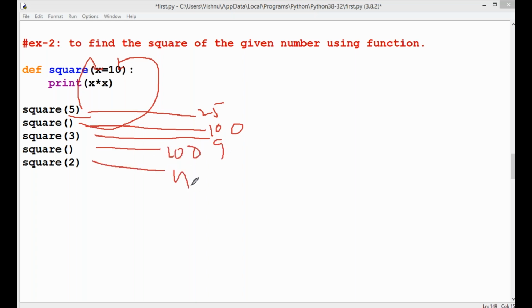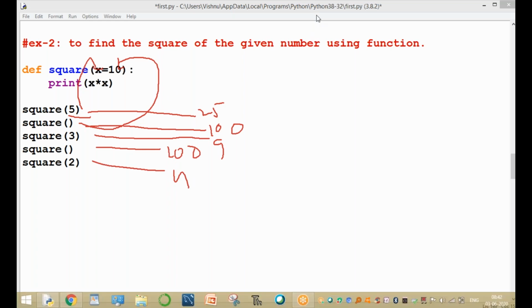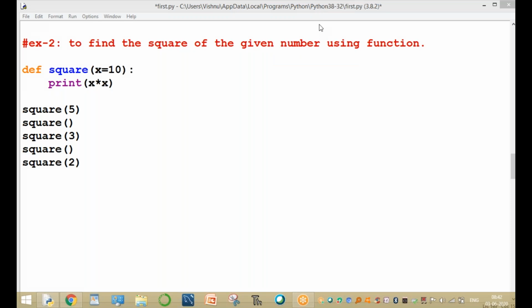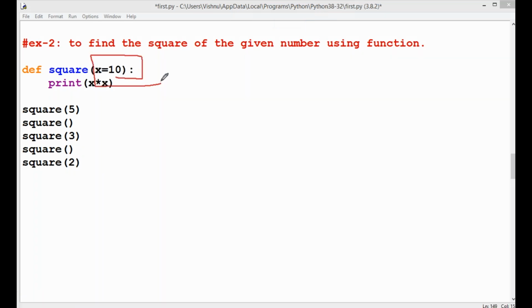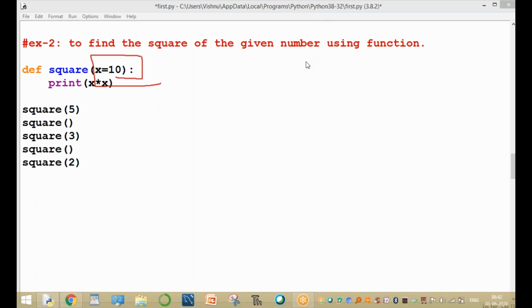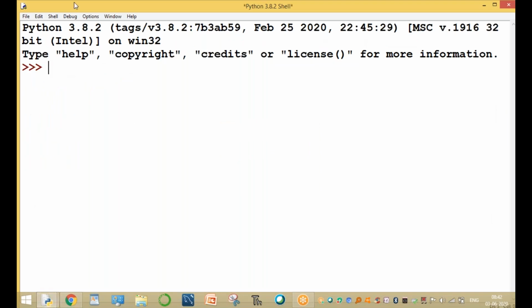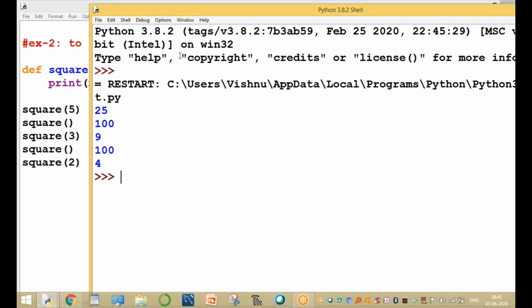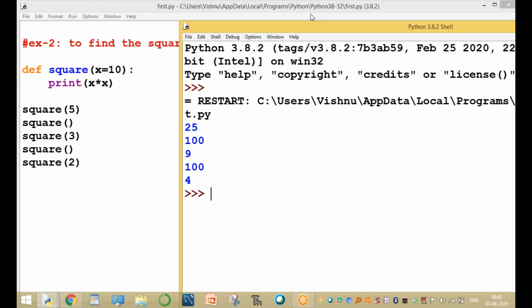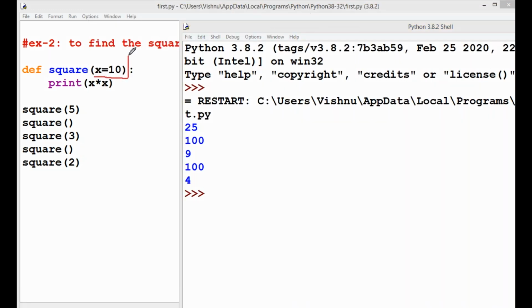If you are providing the value, then it will take that value. If you are not providing the value, then it automatically assigns the default value. The default value is every time 10. This is called default arguments. Check this one: the outputs here are 25, 100, 9, 100, and 3. If you are providing a value, the x value is 5. If you are not providing the value, it automatically takes the default value, which is 10 here. Clear, guys? This is completed.